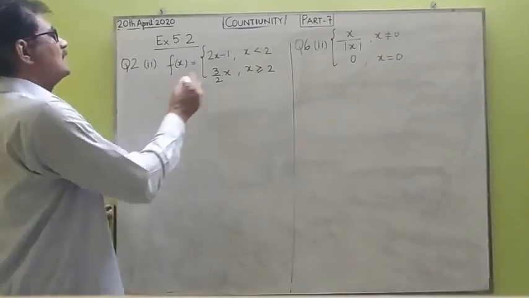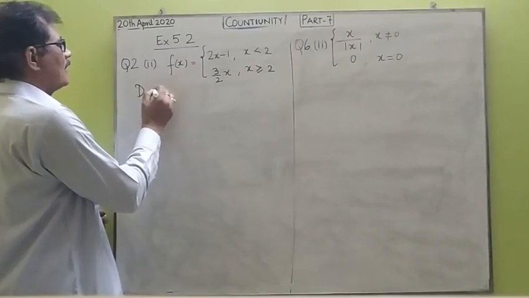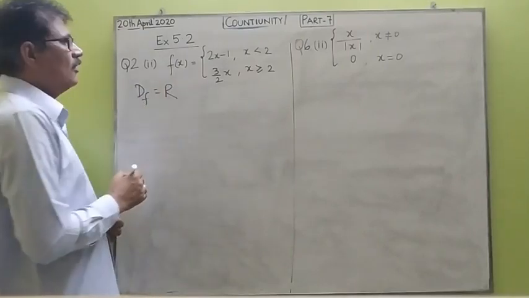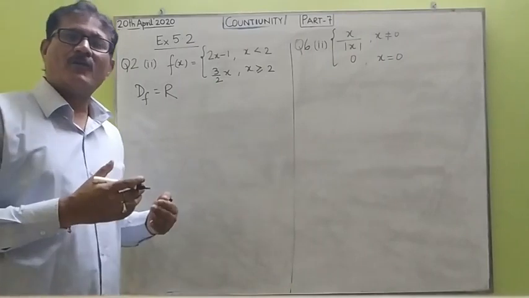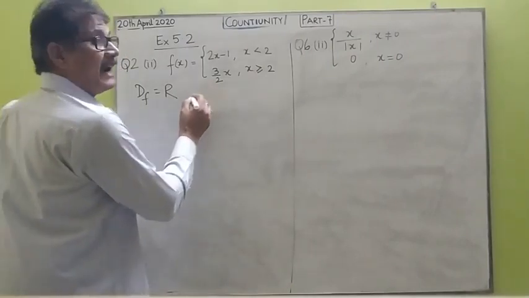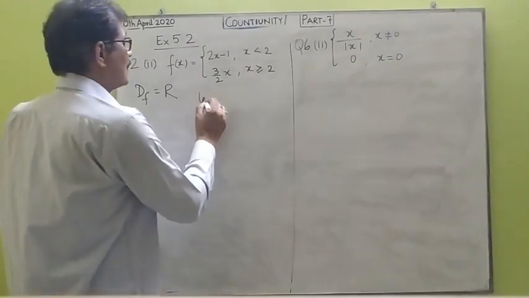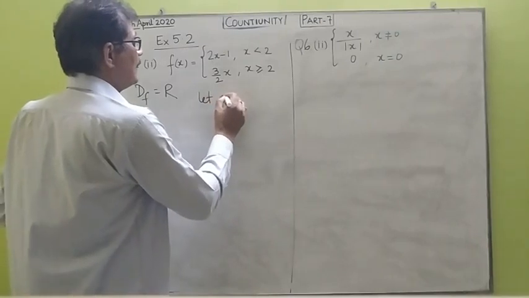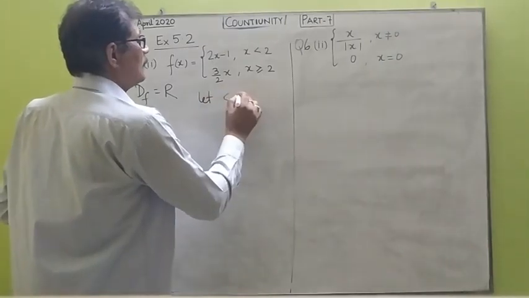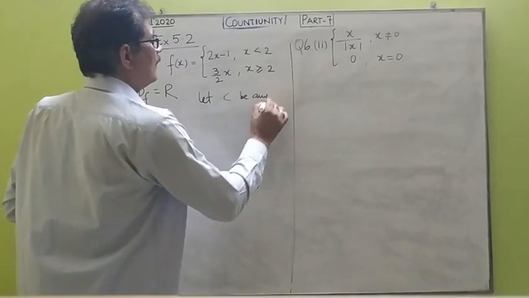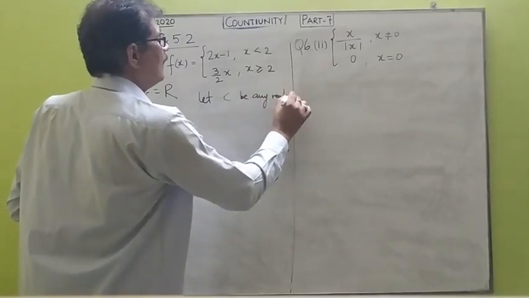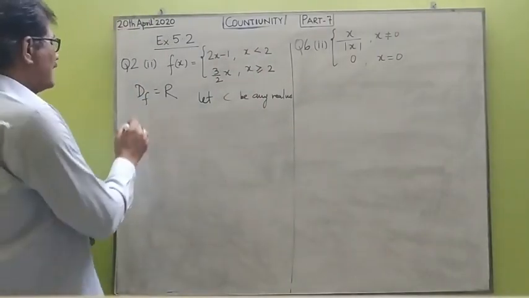Now here you can see the domain of the function is all real numbers. So we have to examine the continuity for all real numbers. So let's take any arbitrary number c belonging to real numbers. Let c be any real number. Now there are three cases that arise.